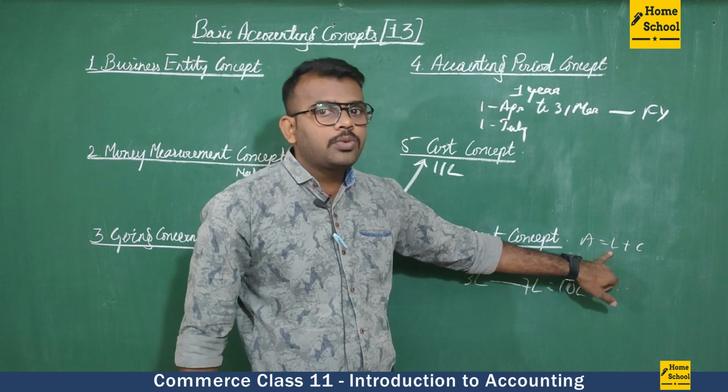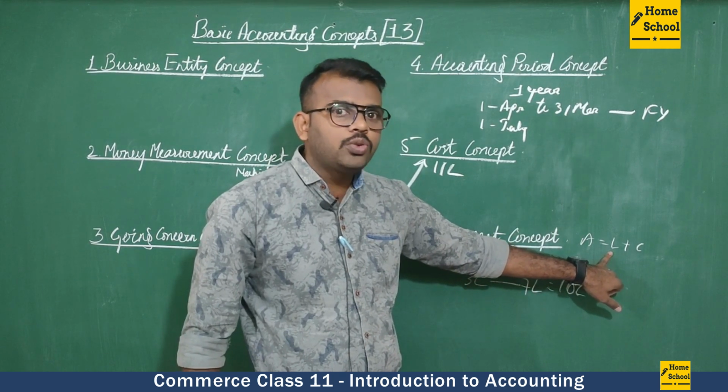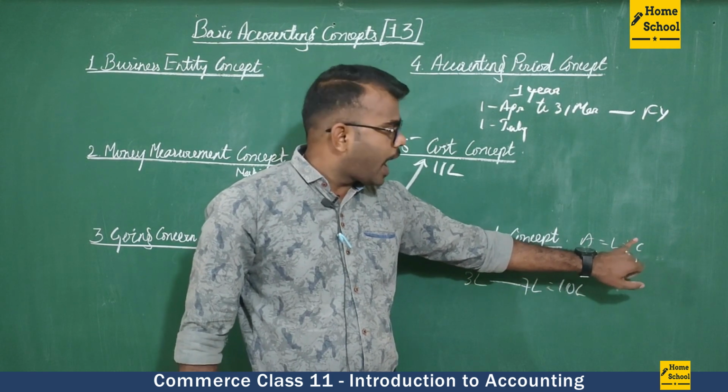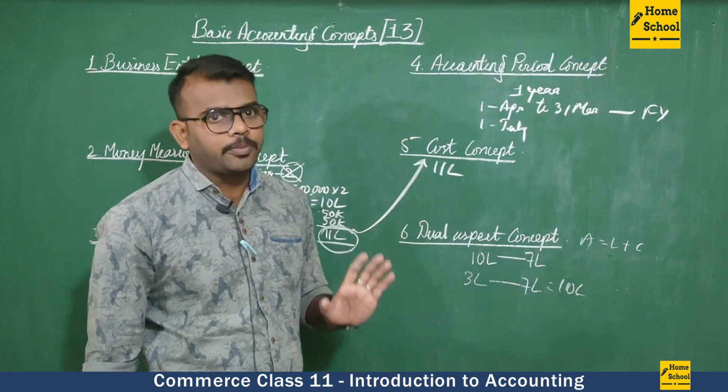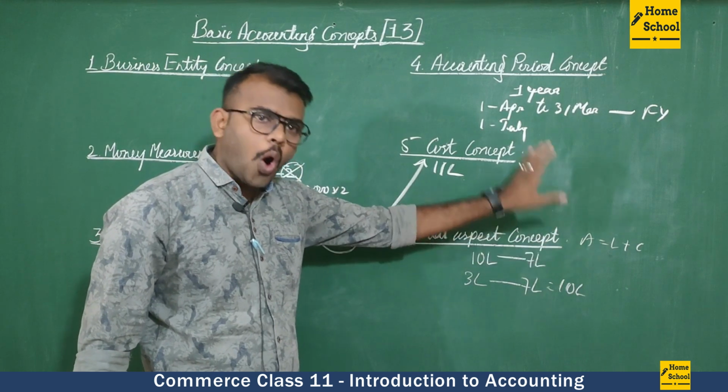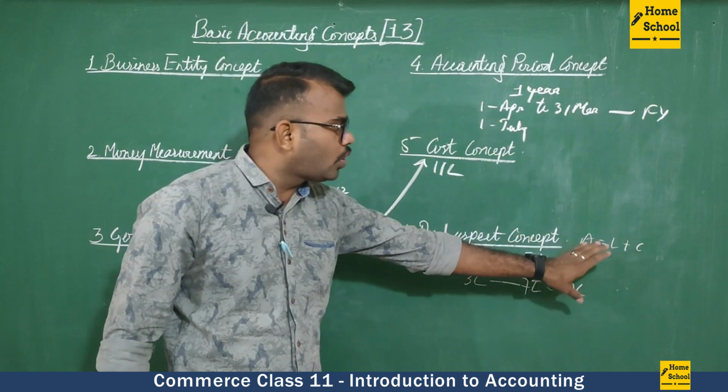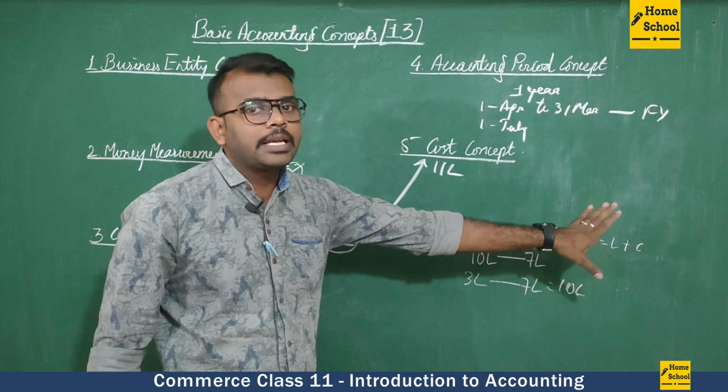Liabilities are the amount which we need to pay to outsiders and capital is what we need to pay to the proprietor. So assets will always be equal to the total of liabilities plus capital.